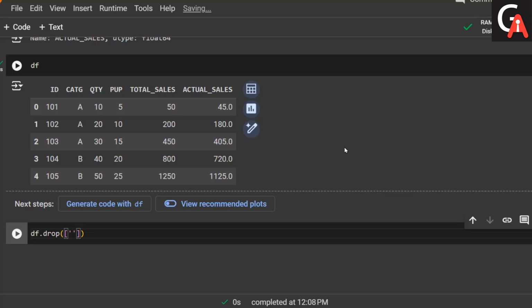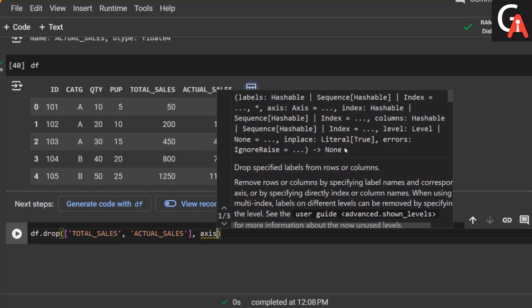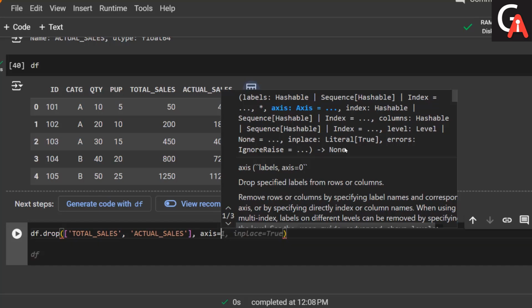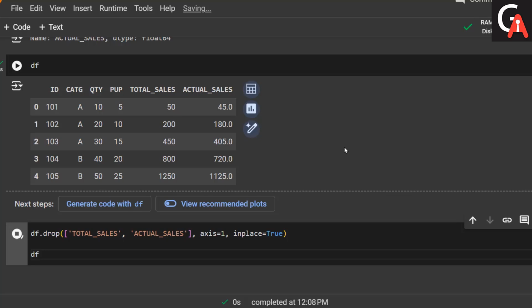If I have a single column, then you can just take double quotes, but if you have multiple columns, then within square brackets you can pass these values. So first I want to drop the total sales here, right? And I want to drop something like actual sales, and then we can take the axis, okay, on which axis we can find those values. So axis is equal to 1 and inplace is equal to true. Let me execute that code cell right now.